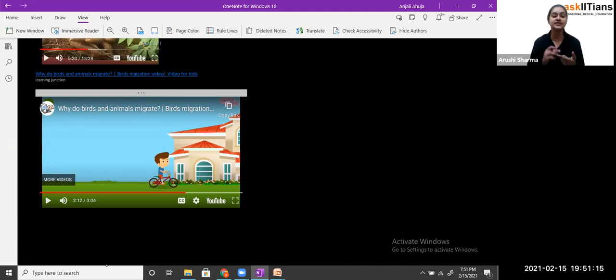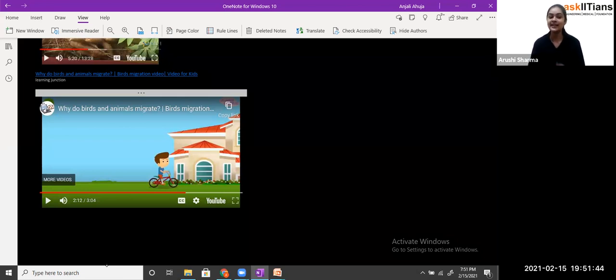Like you can see, in search of food, or whenever there is a change in season, that's how birds and animals migrate from one place to another. We have categorized them according to how many individuals migrate. If all of them are migrating from one place to another, we call it complete migration. When some of them are migrating and some are not, we call that partial migration. So that's how we have different types of migration.